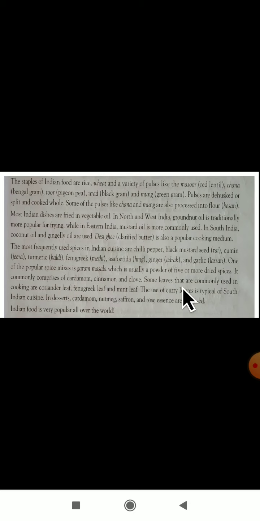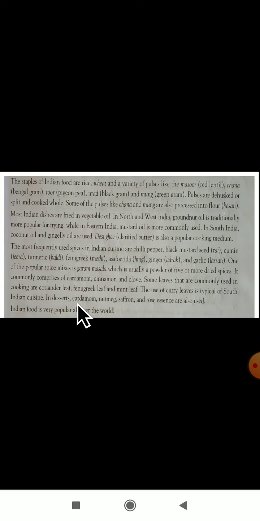Some leaves that are commonly used in cooking are coriander leaf, fenugreek leaf and mint leaf. In our day-to-day life we are using these leaves to prepare food. The use of curry leaves is typical of South Indian cuisine. Using curry leaves comes under South Indian cuisine.